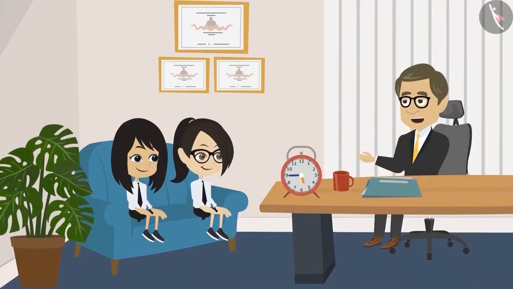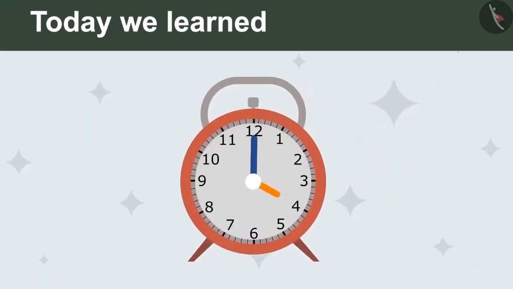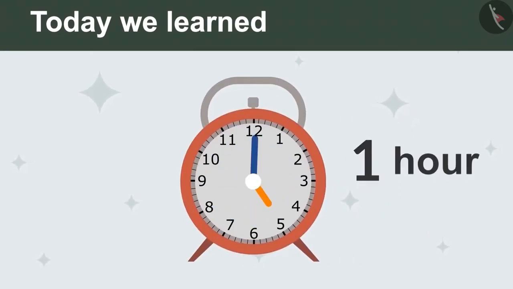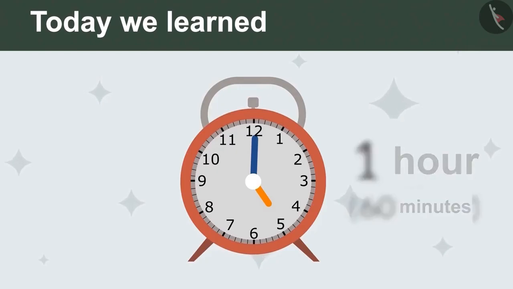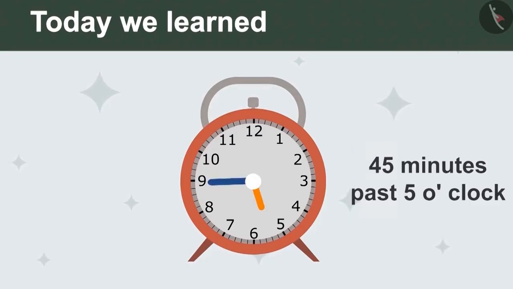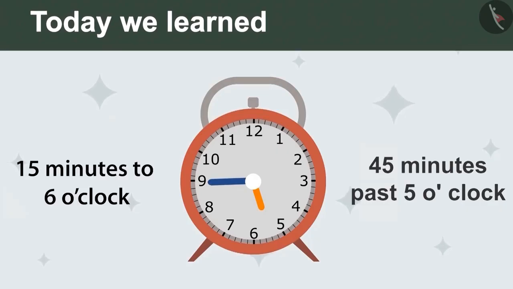Tell me, what did you understand? That, sir, when the minute hand completes one round, then it makes 1 hour. This means an hour consists of 60 minutes. And it can be told taking more minutes to the time like 45 minutes past 5 o'clock or the remaining minutes like 15 minutes left to 6 o'clock. Time can be told in both the ways.